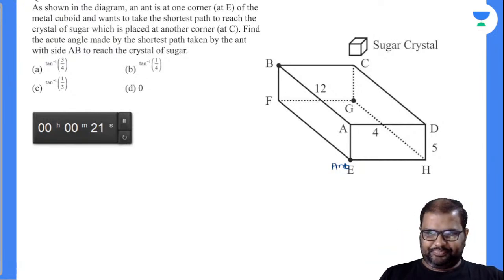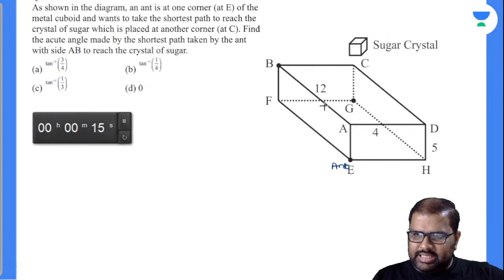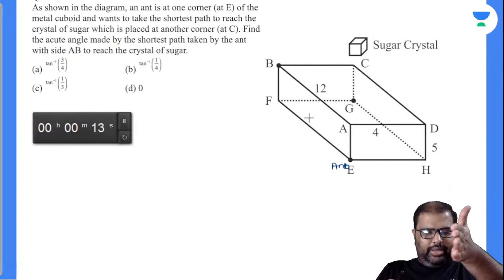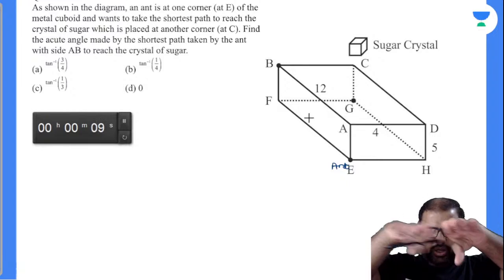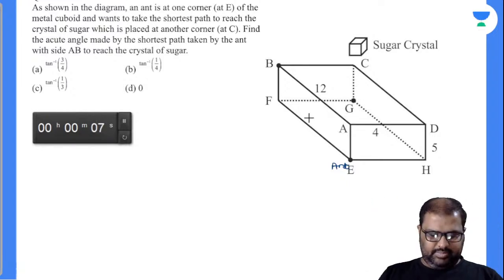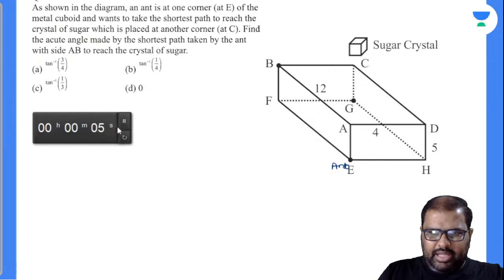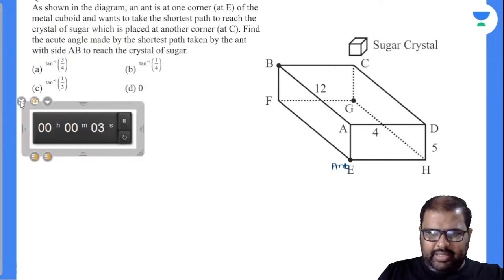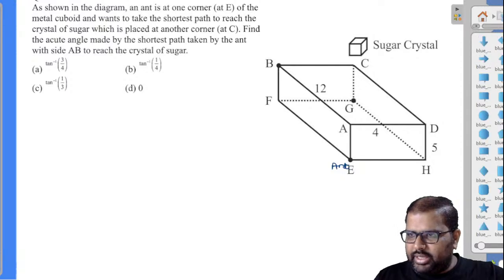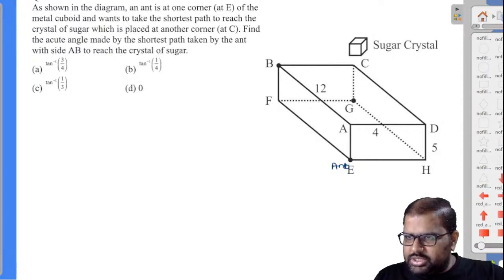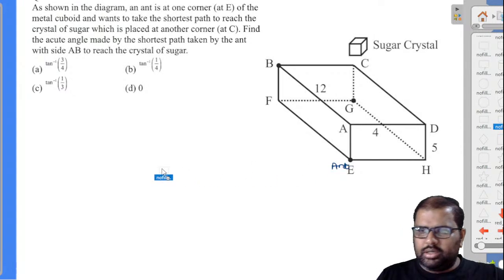Try this. So what I will do is I will make it as a two-dimensional figure. So see here, this is the left hand side of the cuboid. I'll just open this flap. I'll keep it exactly horizontal to the top flap. Then I'll draw the diagram. Then you can get clarity there. Now see here, I will be taking down the shape like this.